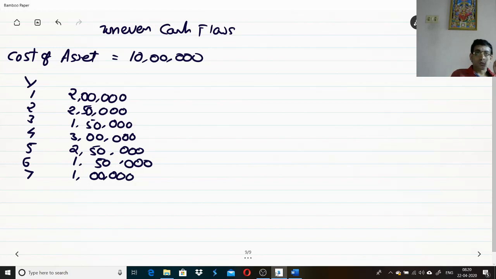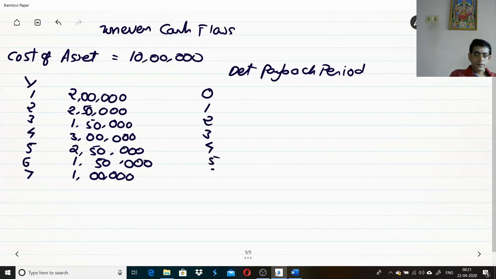We'll call this case uneven cash flows. In the case of uneven cash flows, there are 2 methods. I will explain both the methods. Whichever method you feel comfortable with, you can adopt. Now, I need to determine the payback period for this scenario. Let us see how we can calculate. Year 0, year 1, year 2, year 3, year 4, year 5, year 6, year 7. These are the 7 years we have.